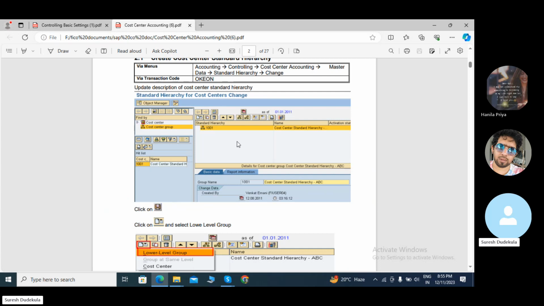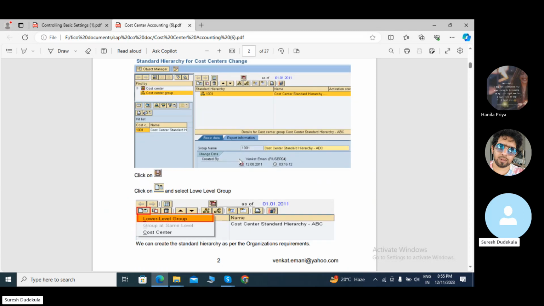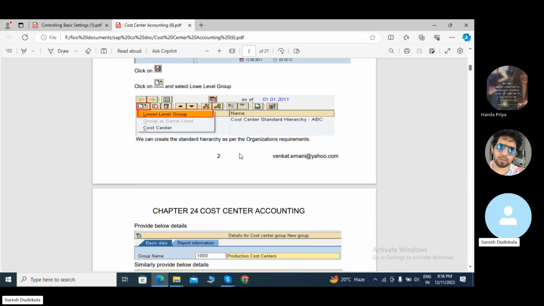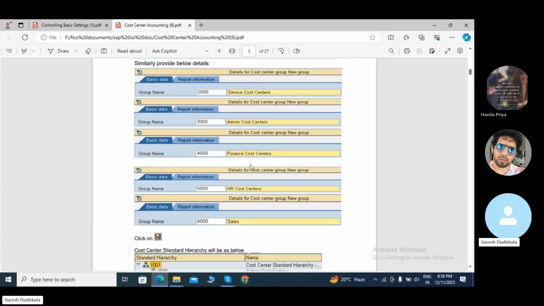For example, I mentioned the create group 1000. That is the production cost center group, and another group is 2000. That is the service cost center I created, and a lower level group I need to create is 3000. This is the administration cost center. Another group I created is 4000. This is the financial cost center. Another group is 5000 I created. This is the HR cost center.